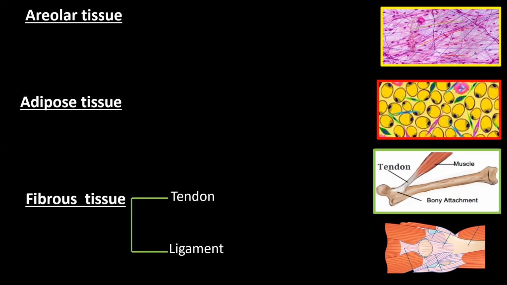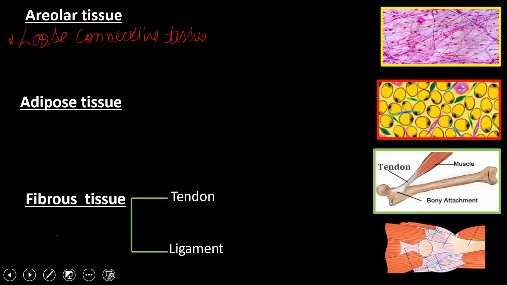And these areolar tissues are also called loose connective tissue, or packaging tissue or packing tissue.